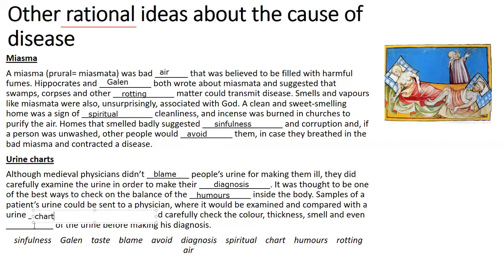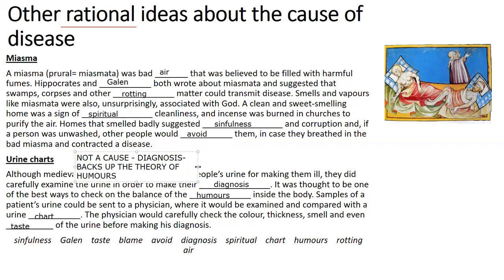The physician would carefully check the colour, thickness, smell, and they'd even taste the urine in some cases before making the diagnosis. So even though the urine chart is not a cause, it's a diagnosis, it basically backs up the theory of humours, because they used the urine chart to link to the concept of the four humours.